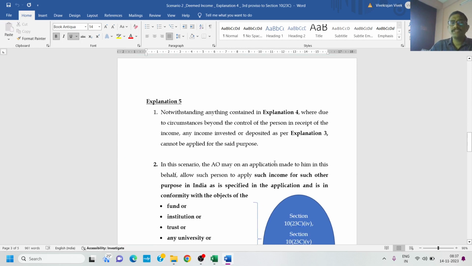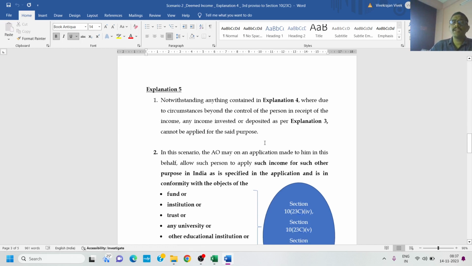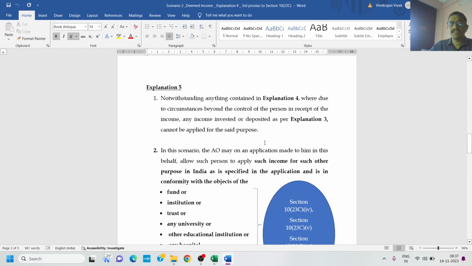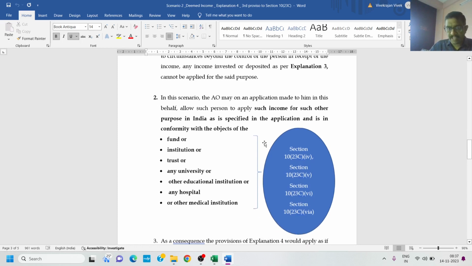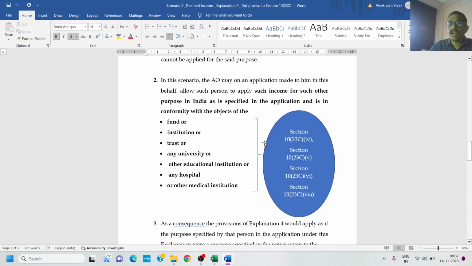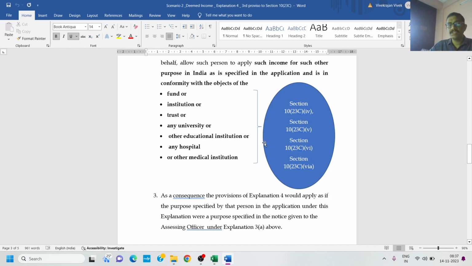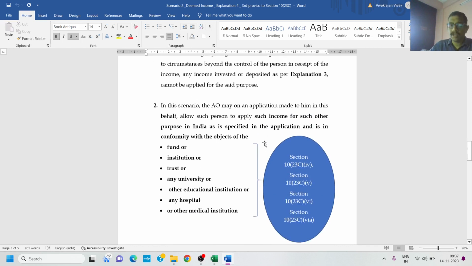Explanation 5. Notwithstanding anything contained in explanation 4, where due to circumstances beyond the control of the person in receipt of the income, any income invested or deposited as per explanation 3 cannot be applied for the said purpose, then the concerned trust shall make an application to the AO specifying certain facts and claim the exemption so that explanation 4 does not apply.